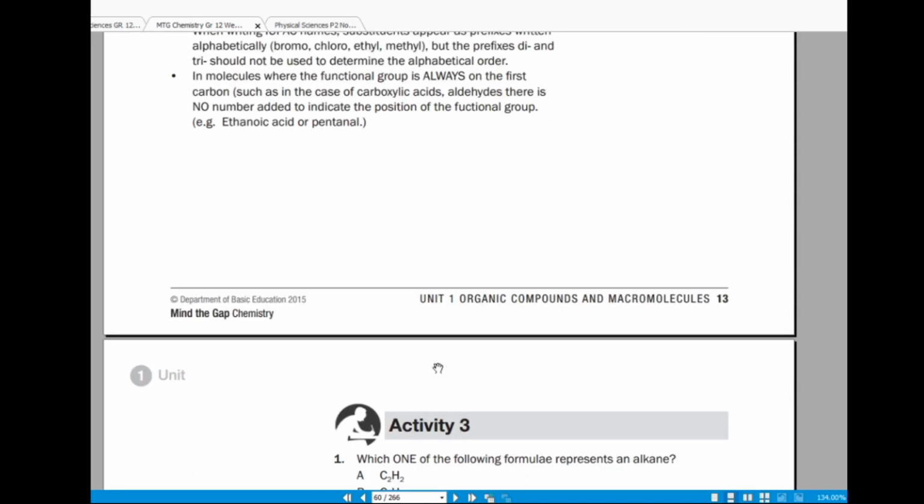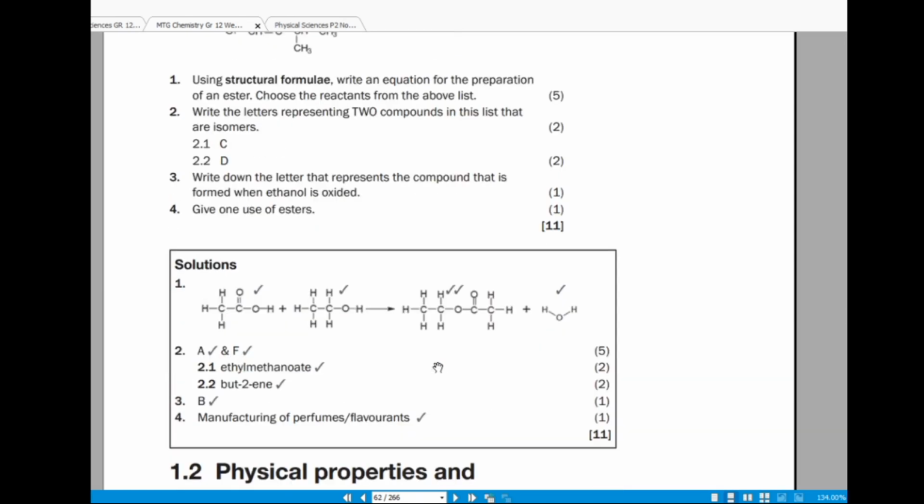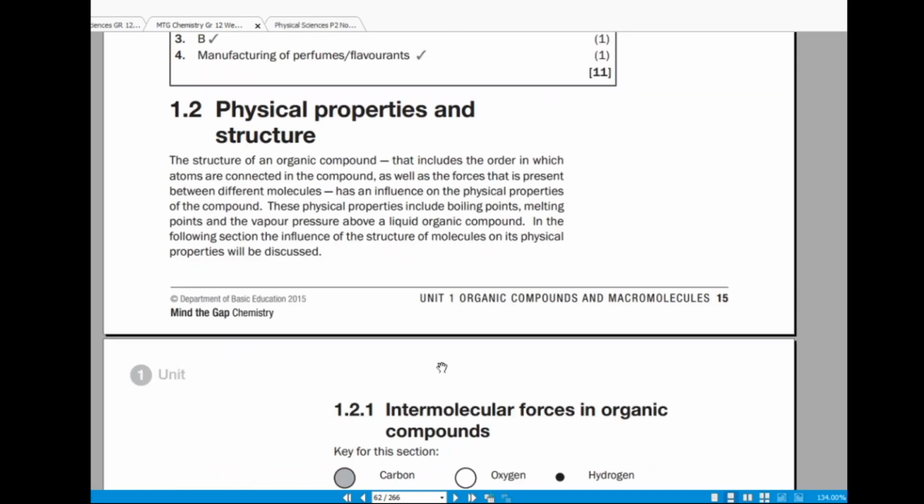Okay, more naming. So now the physical properties and the structures. The structure of an organic compound does have an influence on its physical properties as well as the chemical properties, right?